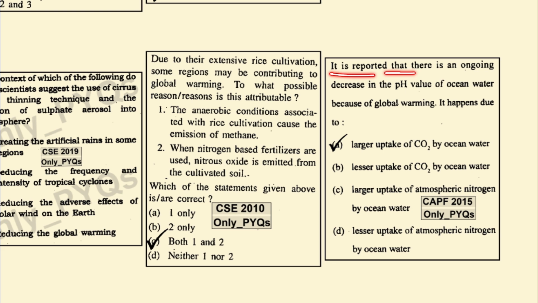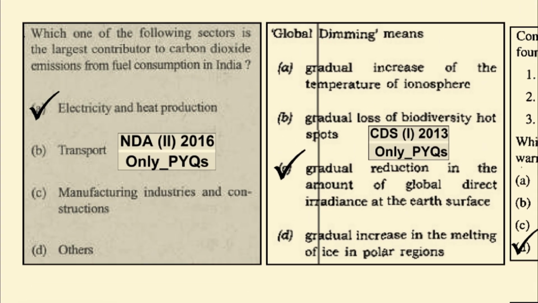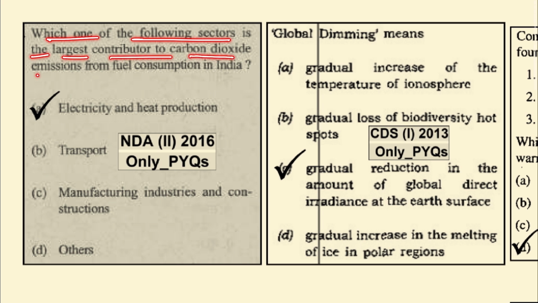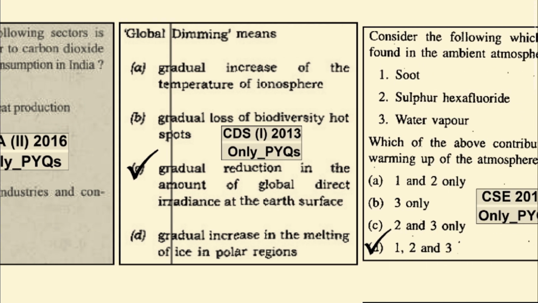It is reported that there is an ongoing decrease in the pH level of the ocean waters because of global warming. It happens due to the large uptake of carbon dioxide by the ocean waters. Which one of the following sectors is the largest contributor to carbon dioxide emission from fuel consumption in India? It is electricity and heat production which contributes the highest. Global dimming means the gradual reduction in the amount of global direct irradiance at the Earth's surface.